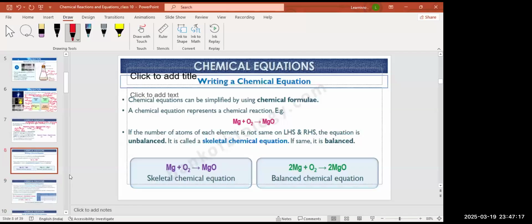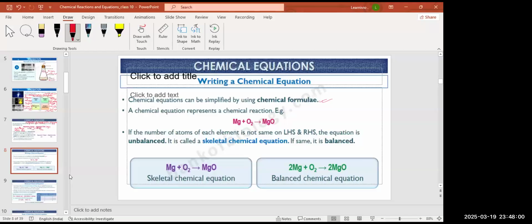Okay. Now see how to write a chemical reaction. Chemical reactions are simplified by using chemical formulas of all the elements. For that, you should know the symbol of every metal and every element. That's why I told you to memorize the periodic table from 1 to 20 elements at least: symbol, atomic number, atomic mass, valency, each and everything. Write it down as homework in your notebook.